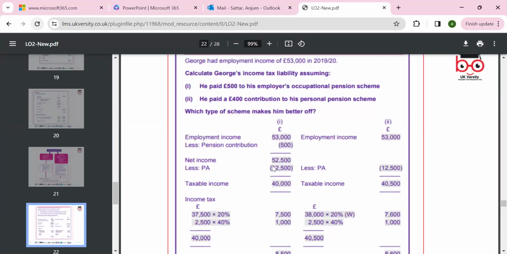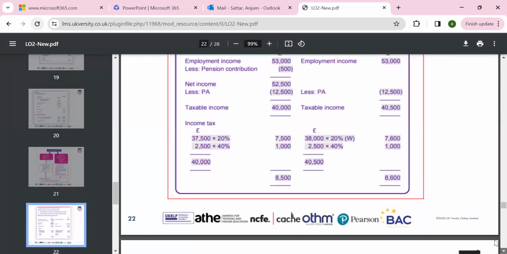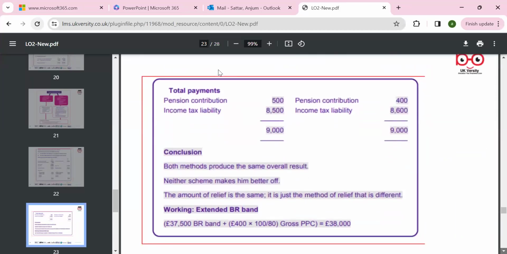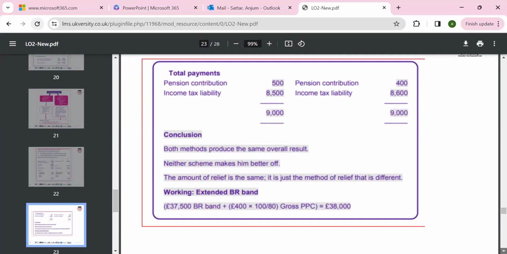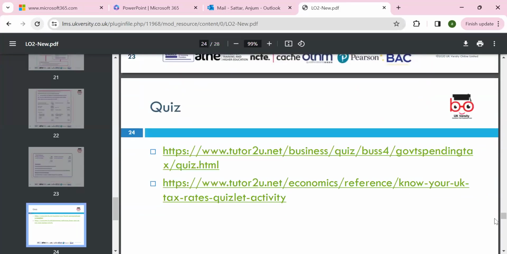Then we have the personal allowance, which we can look at, the adjusted taxable income, and then we can calculate our tax liability. In this case, you will see how much payment you have to make and how much pension contribution. Okay, so for your distinction criteria, always remember, no crime, we can work toward the distinction criteria.